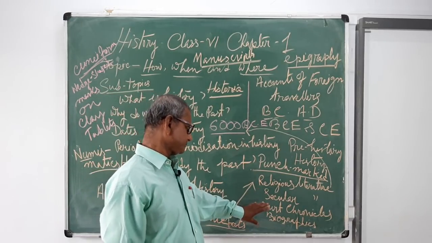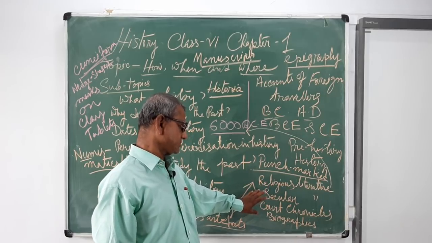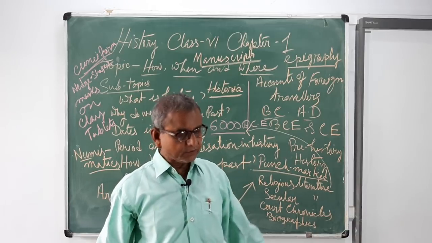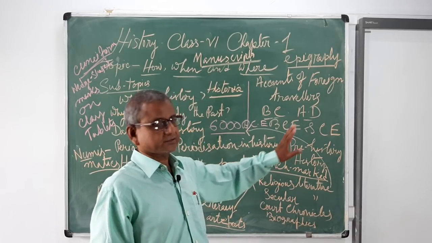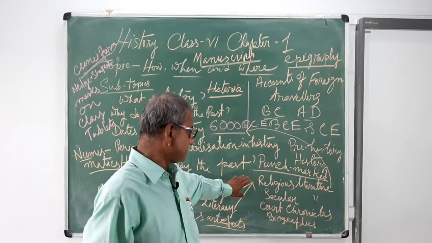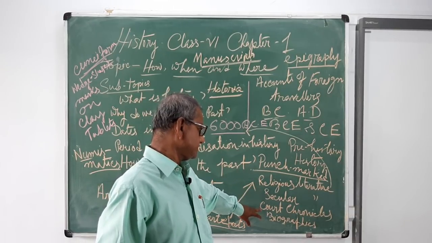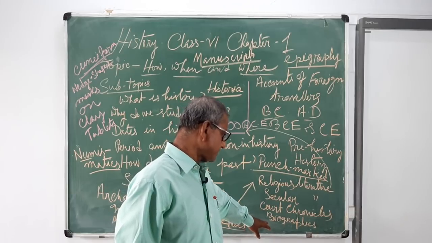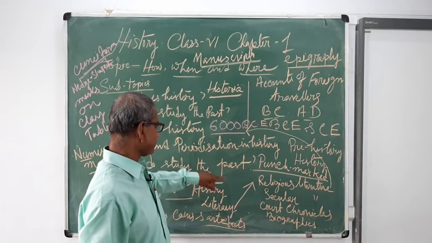Whatever it may be, now I am going to discuss religious literature. Literary sources can be broadly divided into religious or sacred literature, secular literature, court chronicles, biographies, and accounts of foreign travelers.